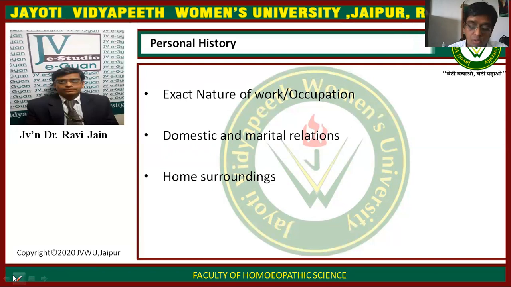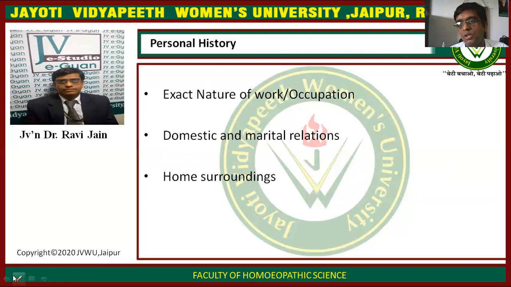Then inquire about the home surroundings. Always ask the patient about his house, whether the house in which he is living is his own or rented. Whether the house is a kacha house or a pakka house. And also inquire about the people living around him. How is the locality?